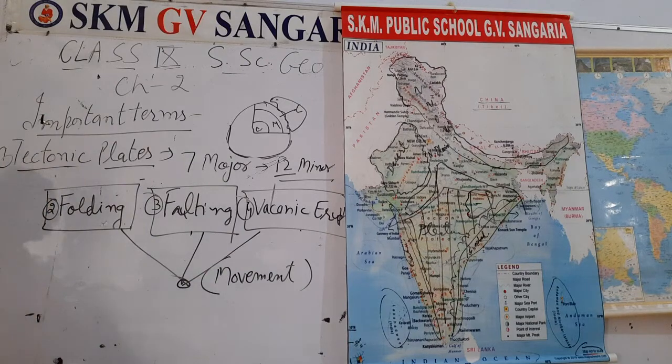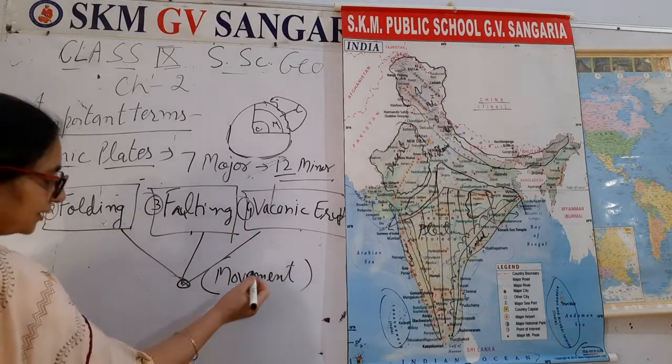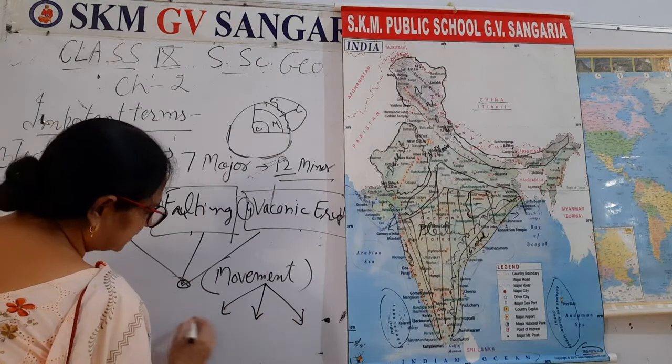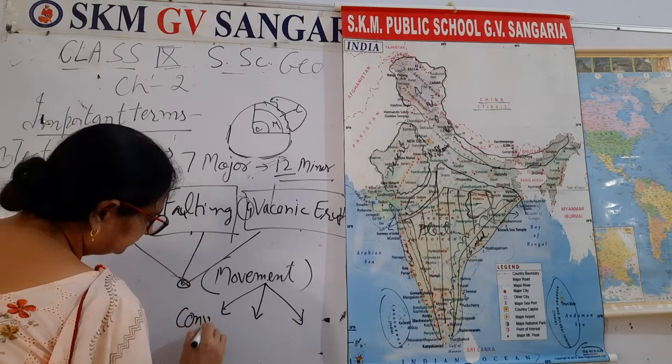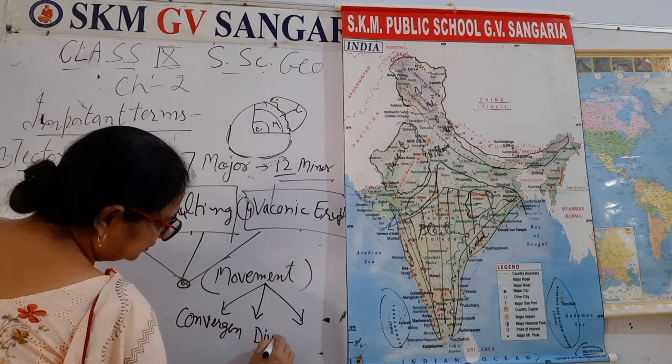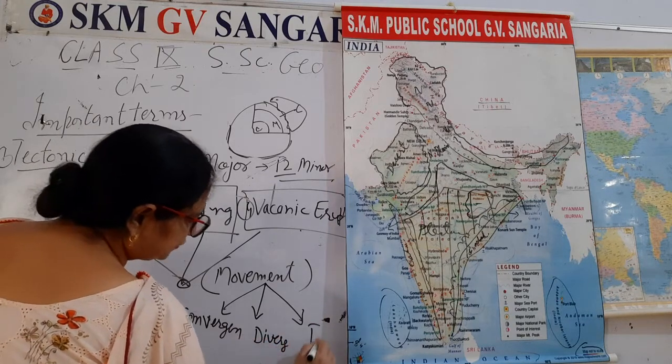Okay? Tectonic plates theory of tectonic plates is further divided into 3 categories: conversion, diversion, and transformation.